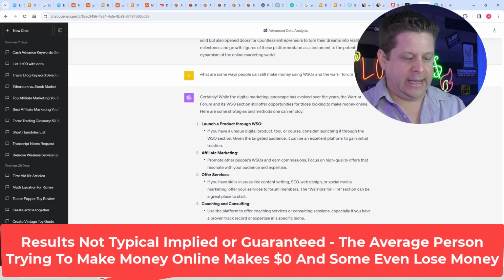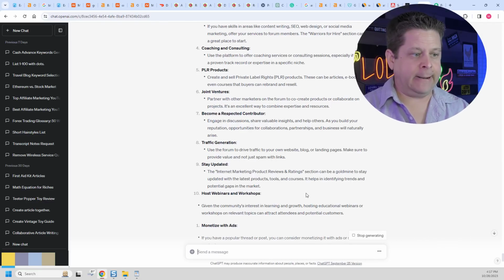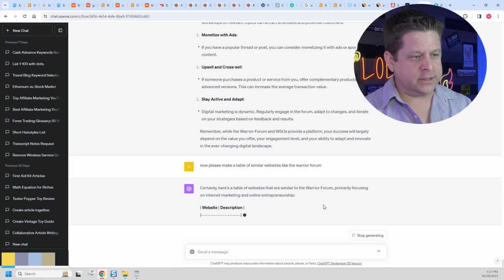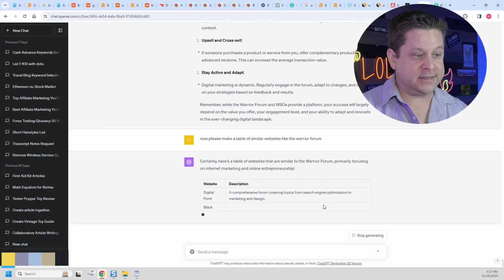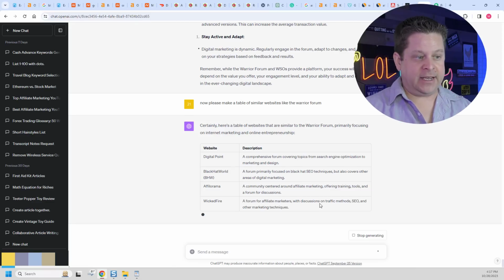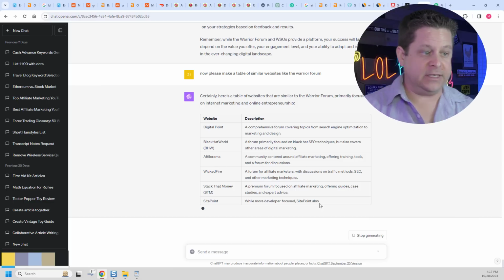Now I'm going to say, please make a table of similar websites like the Warrior Forum. It's going to make a table of the different websites, and it'll probably have benefits or different things that give us an idea of what they work with. So here's the website and the description. We've got Digital Point Forum, pretty good, a very popular one. Black Hat Forum. Notice how these are all very specific to making money online forums. This is actually a very good piece of content.